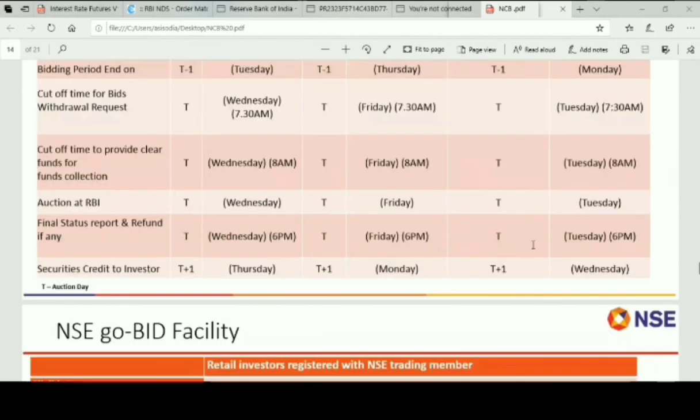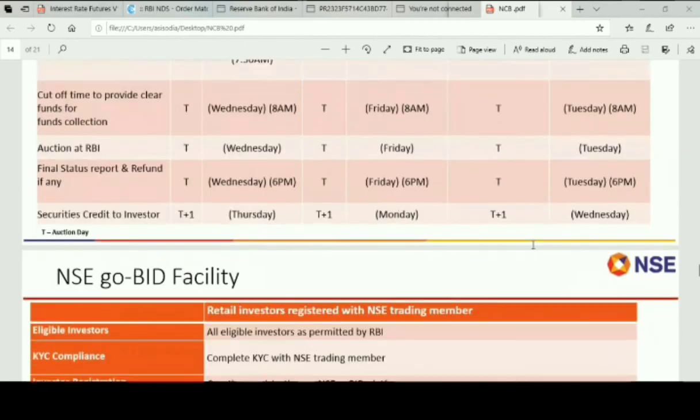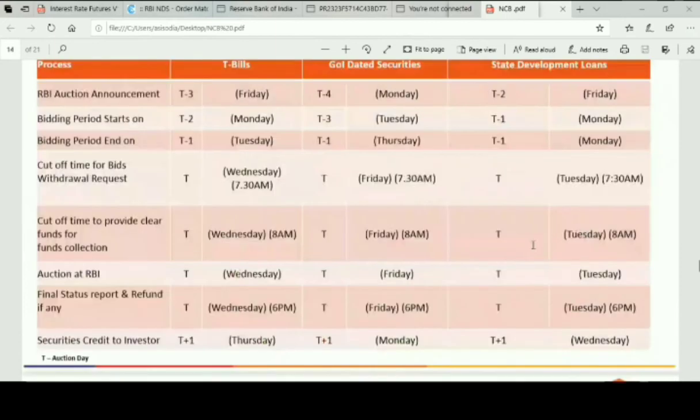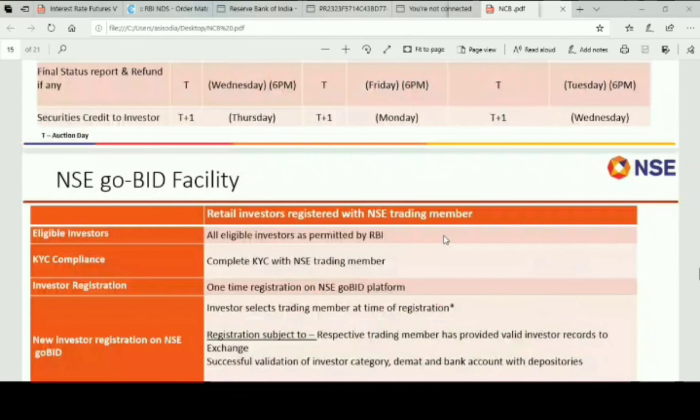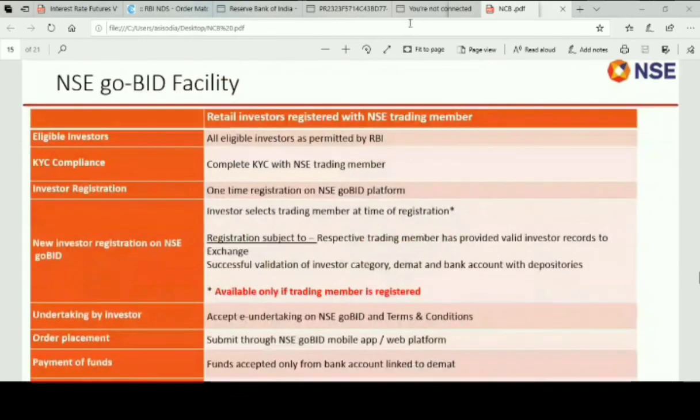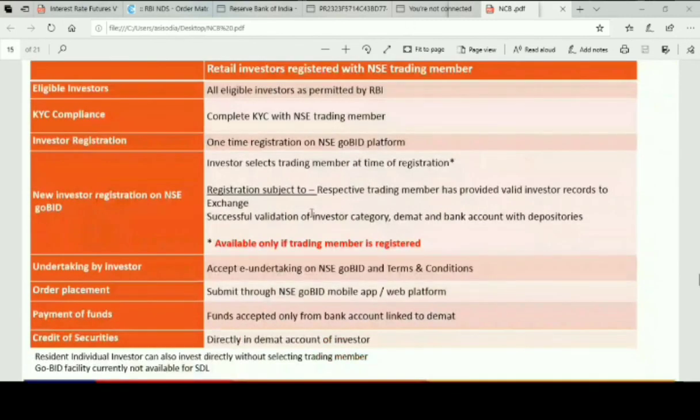And we also have provided an app or a platform called NSE GoBid. So if you want, you can directly register or download this app on your mobile phone, and you can register whatever Demat account or member account that you have on NSE GoBid.